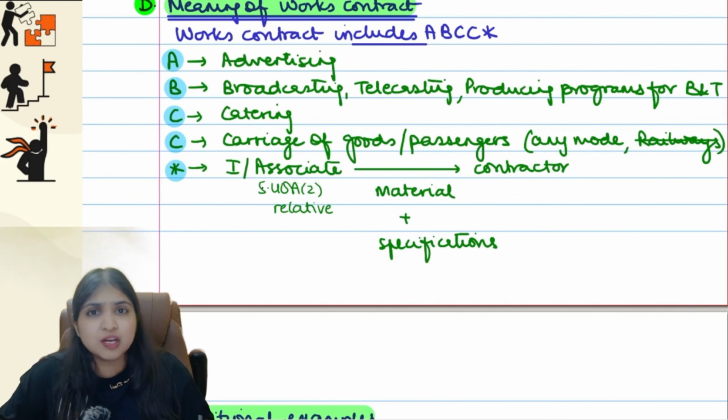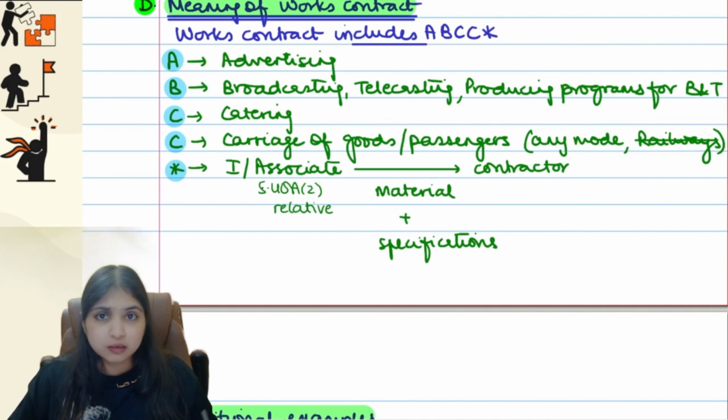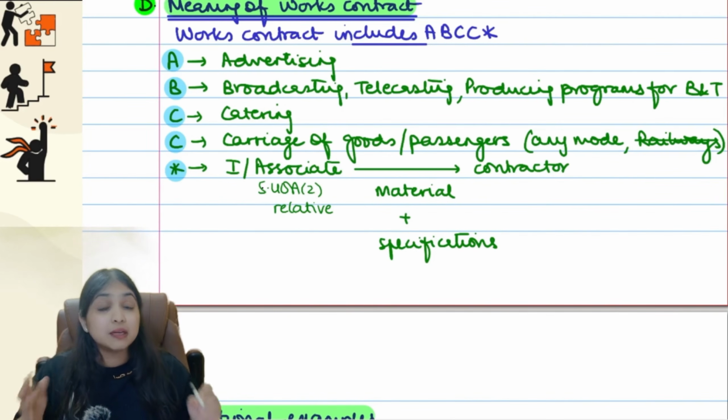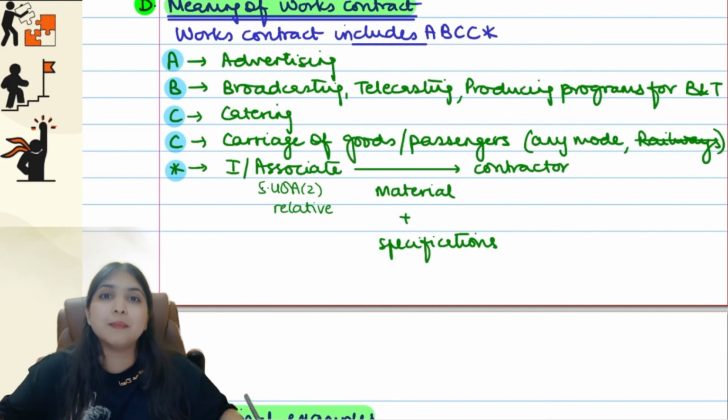Now associate over here would be same as relative, which we had learnt in section 48 subsection 2 for our PGBP chapter. Okay, but guys, don't get confused, don't misunderstand this whole thing. I'm not saying that works contract is only 5 things. I'm saying that these 5 things will also come under works contract.